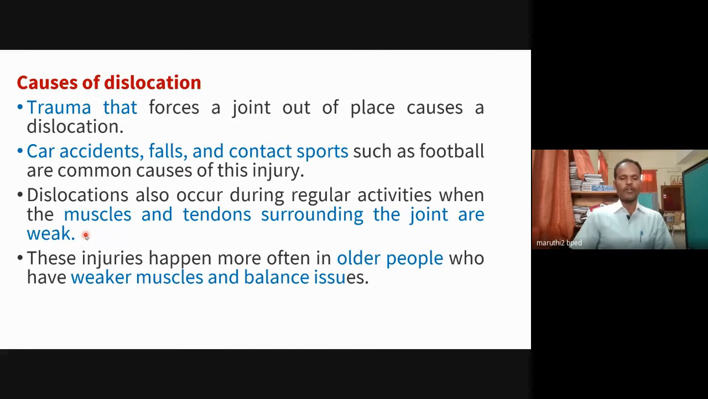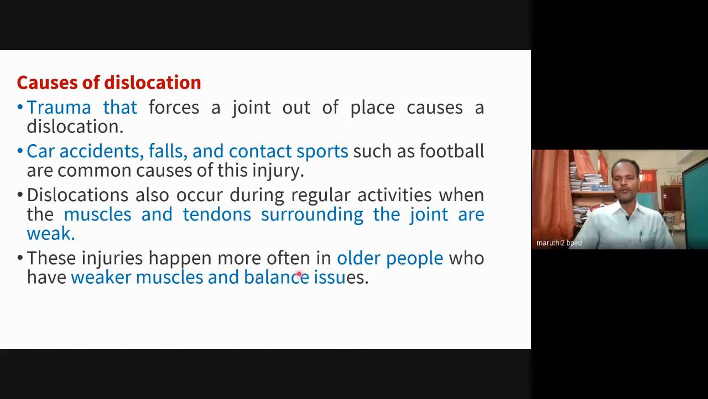In the same way, in some sports we use only one type of muscle group. For example, tennis players use the shoulder muscles. Football players mostly use the trunk and their lower extremities. So automatically the other muscles get weak. If we do not go for strength training, our muscles will not get strengthened. If muscles and ligaments are strengthened, automatically it will protect us from dislocation.